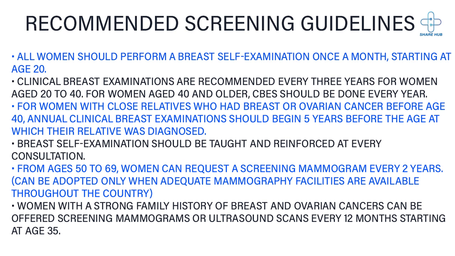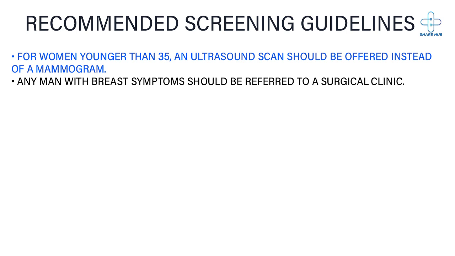From ages 50 to 69, women can request a screening mammogram every 2 years. Can be adopted only when adequate mammography facilities are available throughout the country. Women with a strong family history of breast and ovarian cancers can be offered screening mammograms or ultrasound scans every 12 months starting at age 35. For women younger than 35, an ultrasound scan should be offered instead of a mammogram. Any man with breast symptoms should be referred to a surgical clinic.